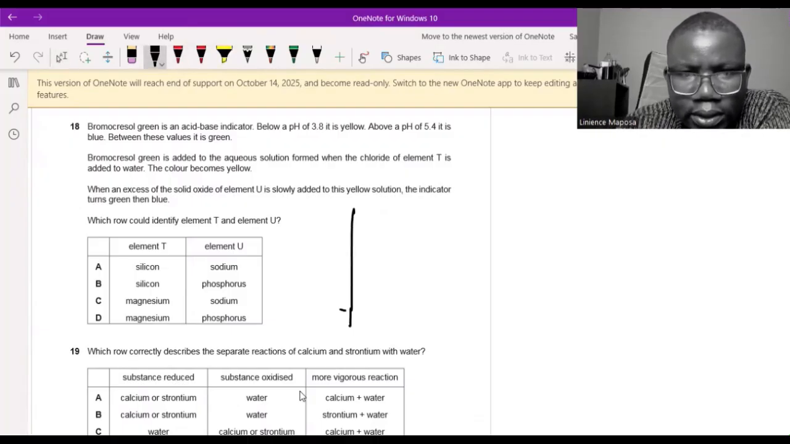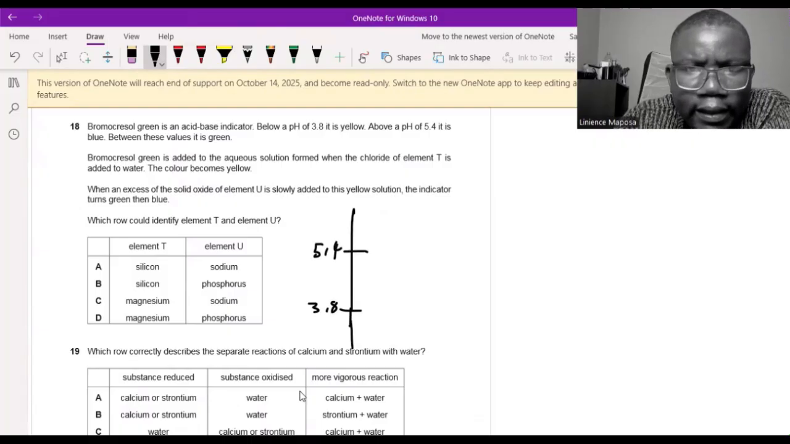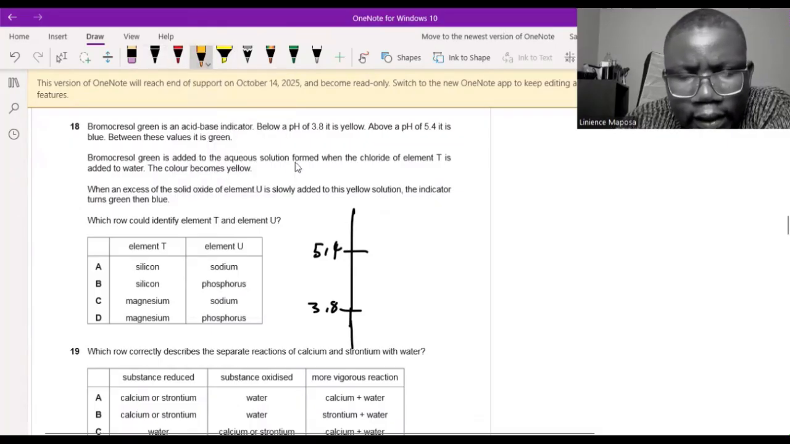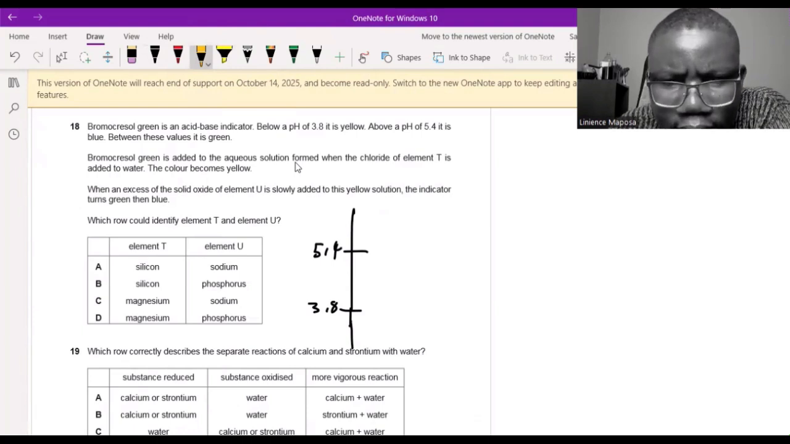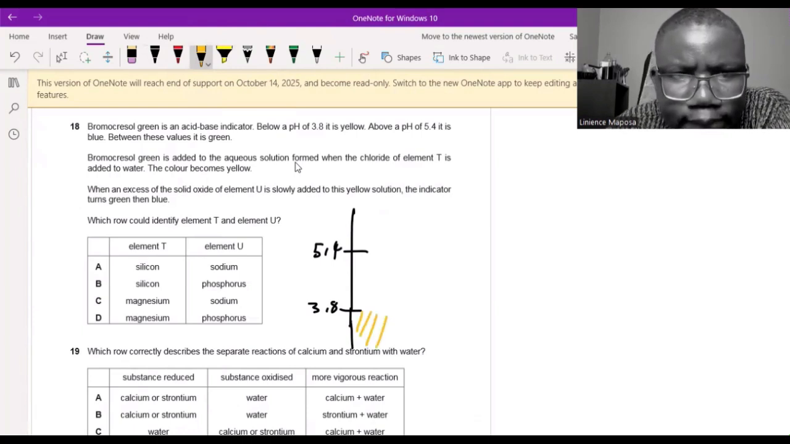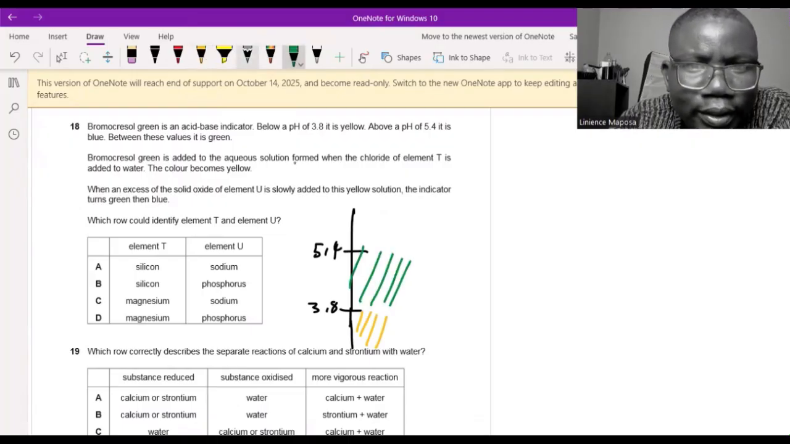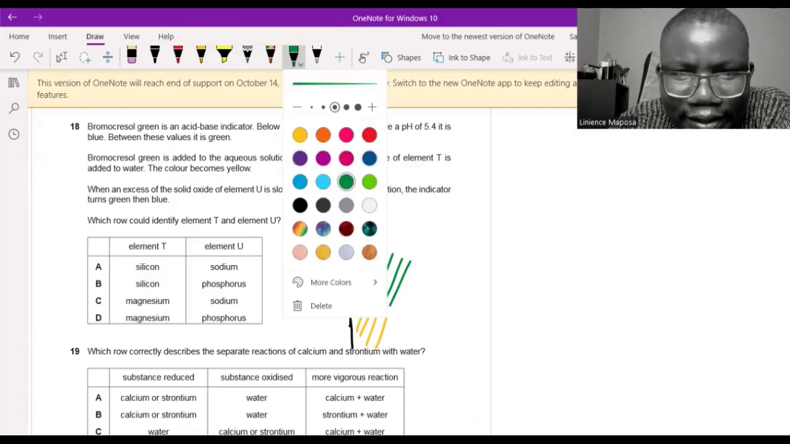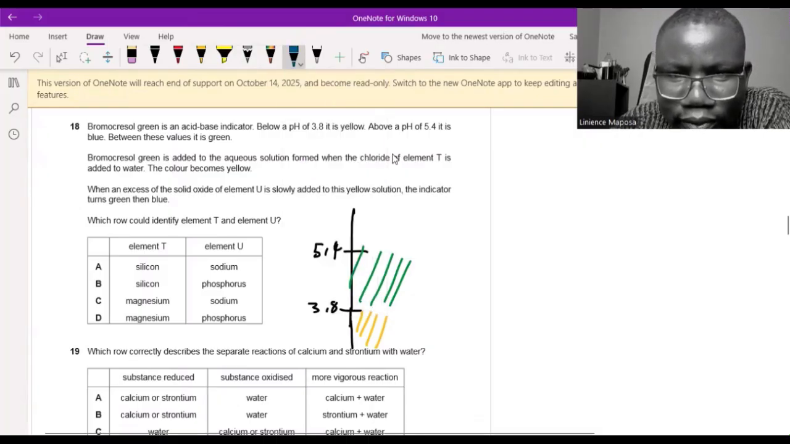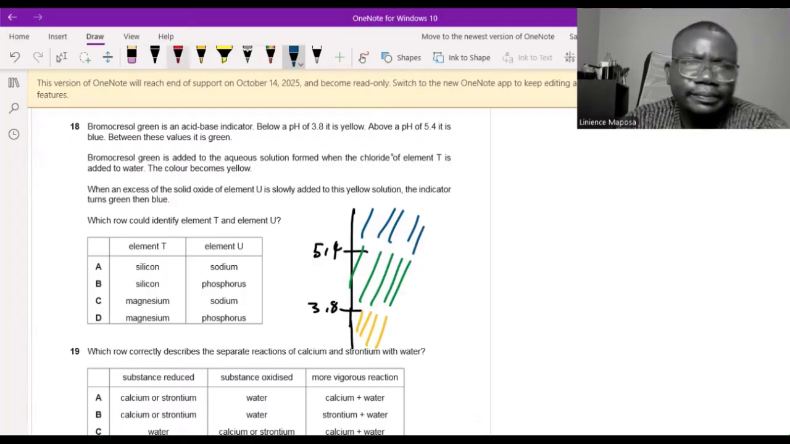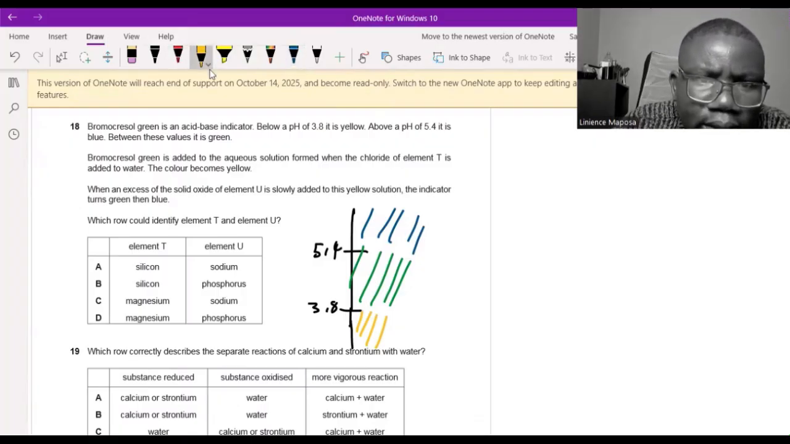Okay, this is where I do this. I say, what are the pHs? They say 3.8. This is my scale of pHs. And then here I have a pH of 5.4. And then they say below a pH of, where is yellow? Okay, what colors do I have? Yellow. So here it's yellow. Between these, it's green. Above, it's what color they say? Blue. Okay, above is blue. So this is the situation.